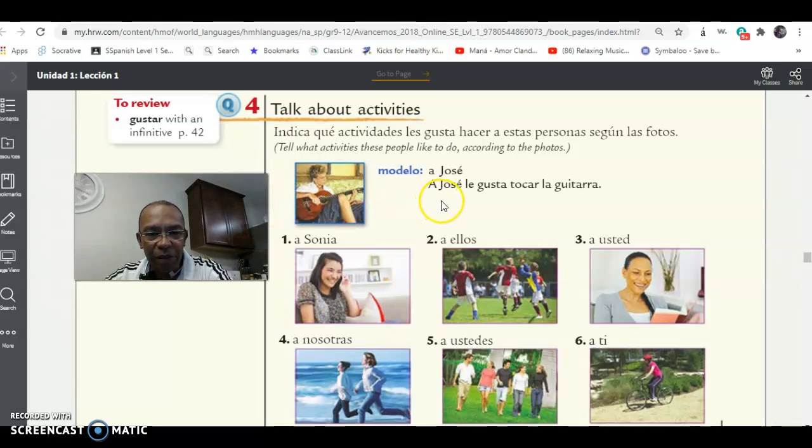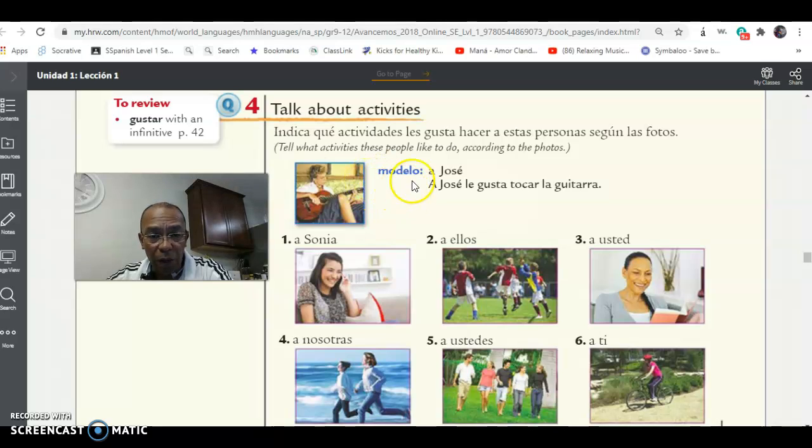Hoy vamos a continuar nuestro repaso de la unidad 1 con el verbo gustar. Today we'll review the last activities of this chapter that is about the verb gustar, to like, okay? So we're going to talk about some activities that we do, like in activity 4. Notice how this person is playing the guitar. How do you say that? Tocar la guitarra. That's right.